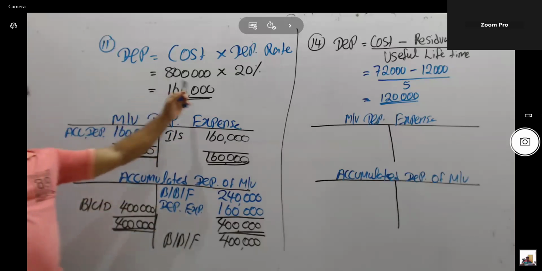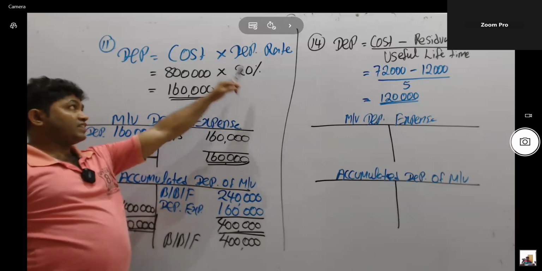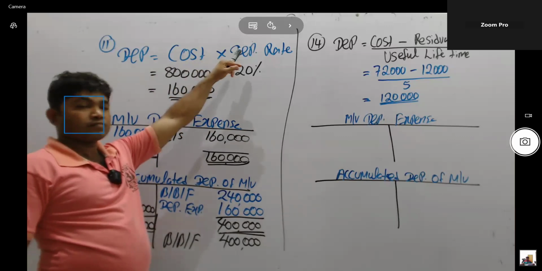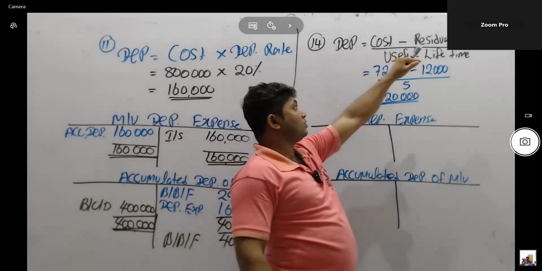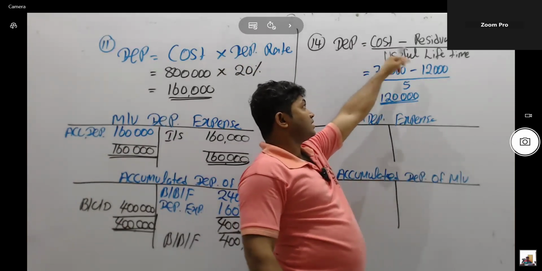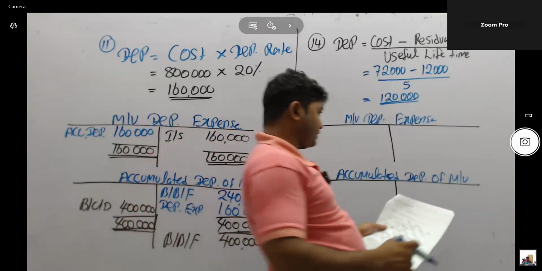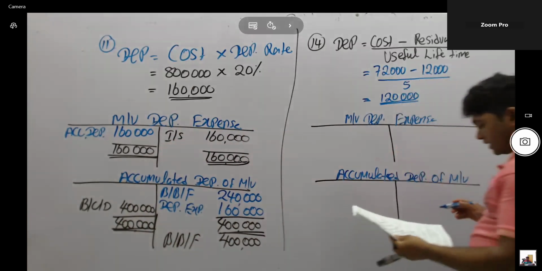But think how to calculate depreciation. If it has given depreciation rate, cost value into depreciation rate. But if it has given residual value and useful lifetime, this is the equation. Right, given balance should be recorded as a balance brought forward. Think accumulated depreciation account balance available.